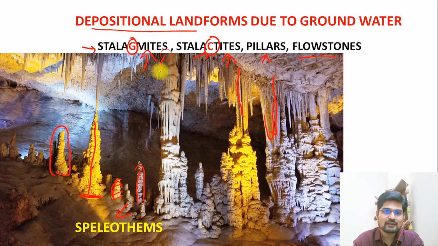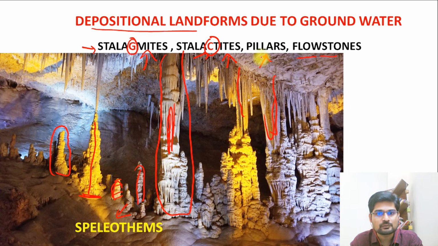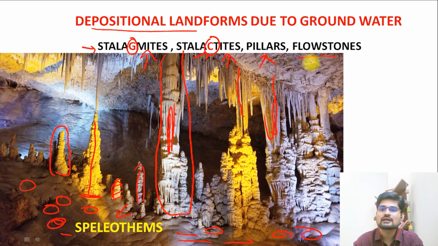And when the stalagmite and stalactite become so close that they join together, they fuse together, they become limestone pillars. And then those flow stones, those stones which are part of the flow that has been deposited through a gradual process on the surface, on the flat areas, are known as flow stones. So that is important, a depositional landform due to underground water, part of the karst landforms.